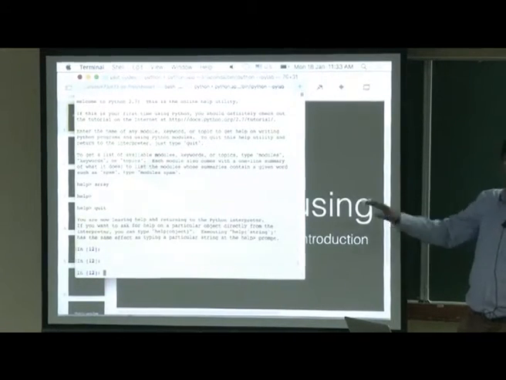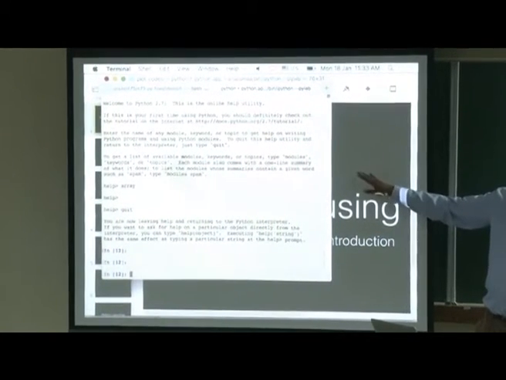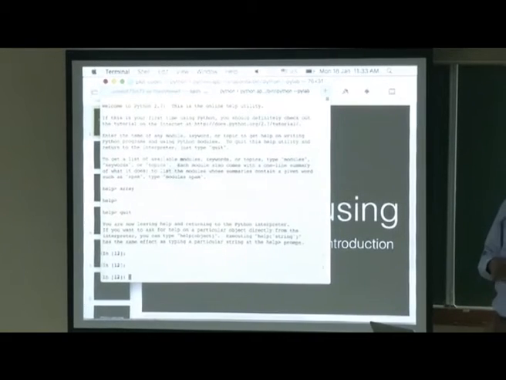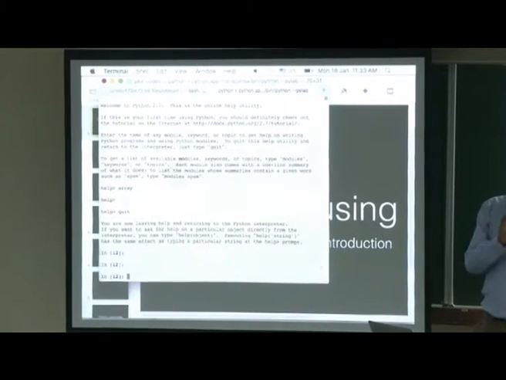This is part of PyLab. You do not need to do anything else, just IPython --pylab, and I want to plot. Let us say plot x comma y. x is an array, y is an array. So, it will plot two arrays, linear arrays. I am doing a 2D plot.